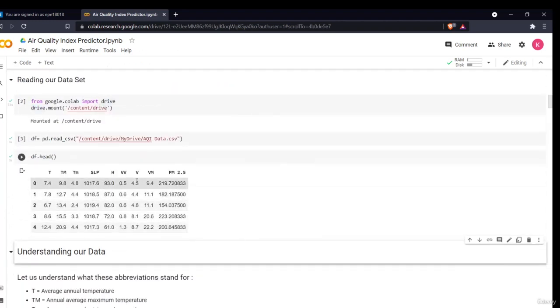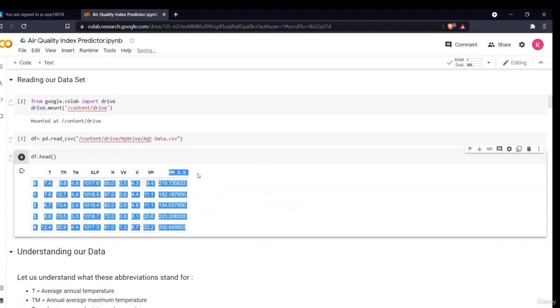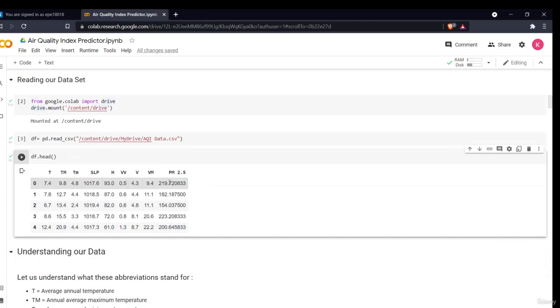So now this is our data. As you can see, this is our PM level, that is the AQI level. If the level is above 150, it is considered bad air, very bad air. If it is below 100, then it is considered quite good. And these are all the levels. This is the data of Bangalore city.